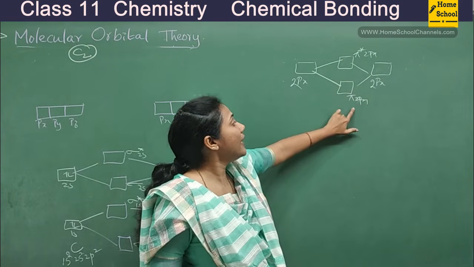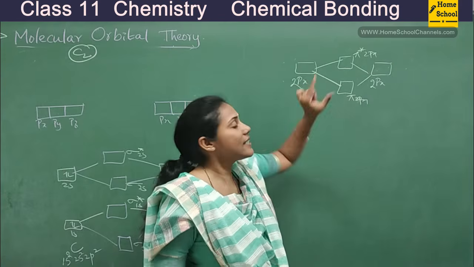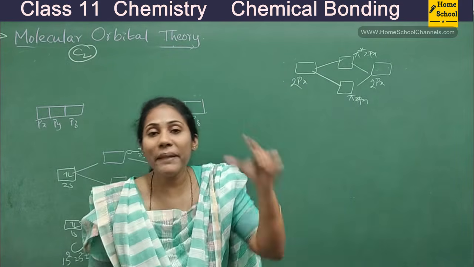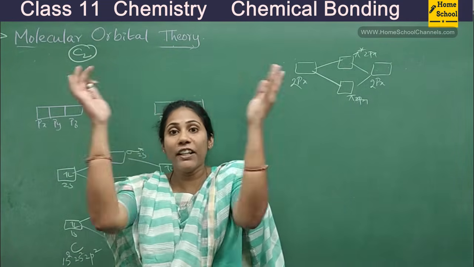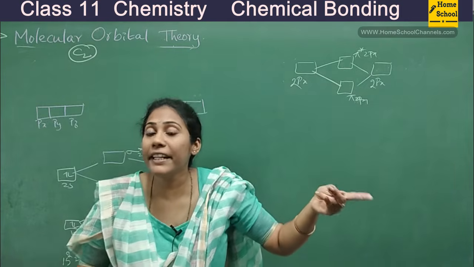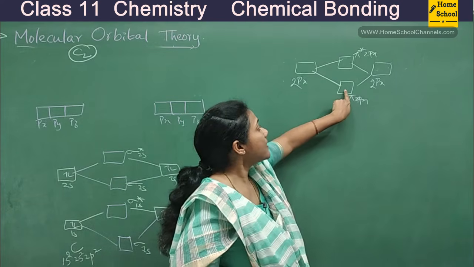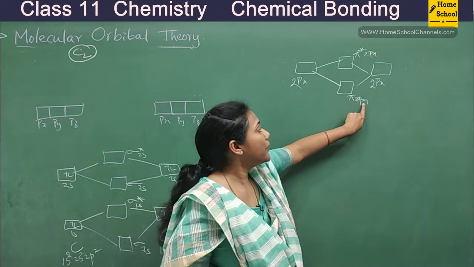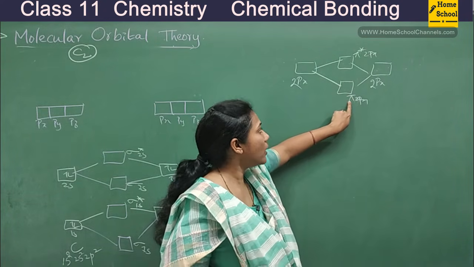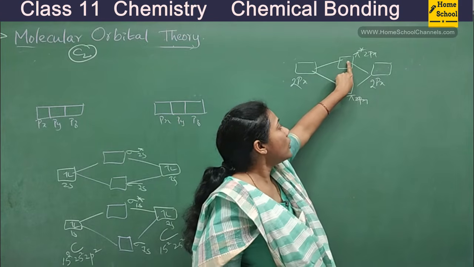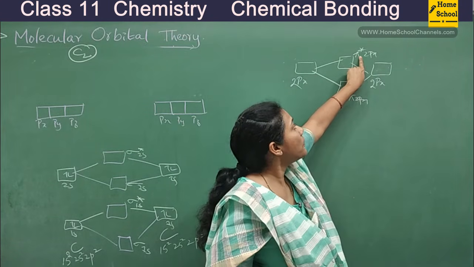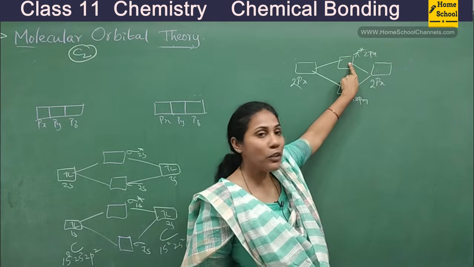You know, px and py, when they combine sideway overlapping, they always lead to the formation of pi bond, isn't it? So that's why this molecular orbital is called pi 2px, which is a bonding molecular orbital, and this molecular orbital is called pi star 2px, which is an anti-bonding molecular orbital.